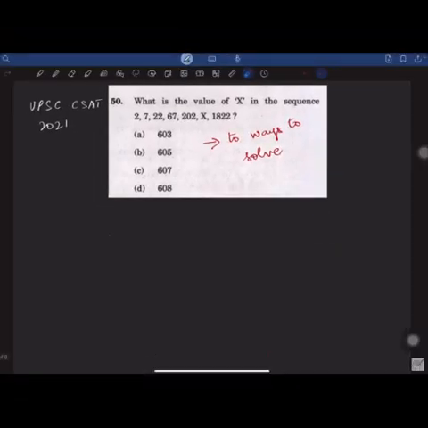So this is a UPSC PYQ of 2021. First we have to read the question and understand the demand, right? What is the value of x in the sequence? That means there is some pattern being followed in the series, and decoding the pattern will help us find the value of x. Now that we have understood the demand, let us see how we can decode the pattern.